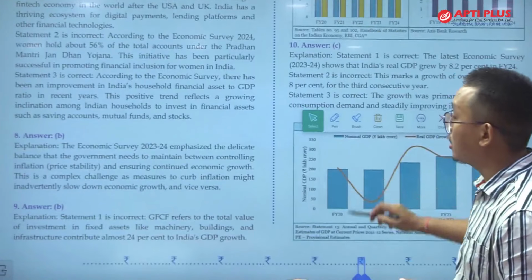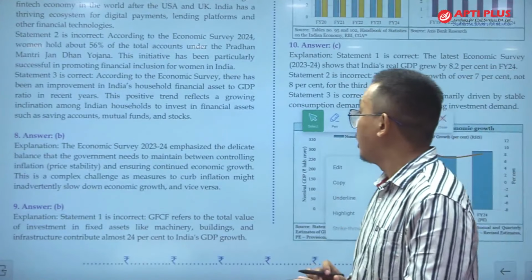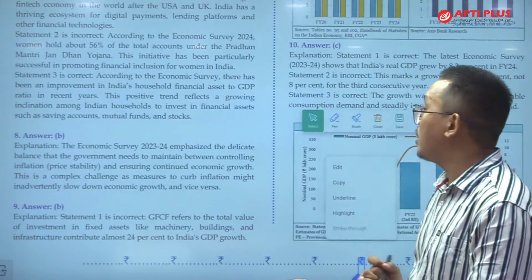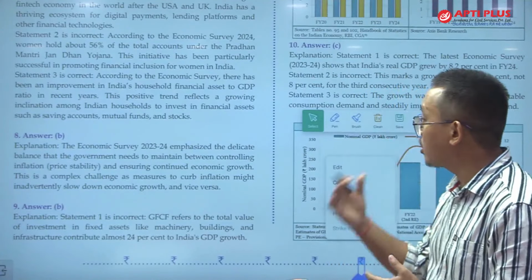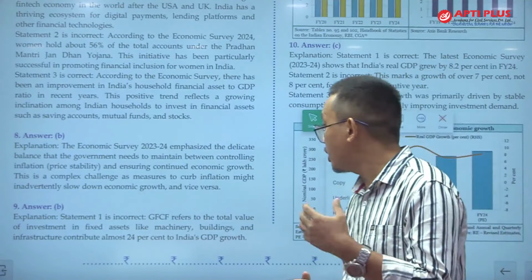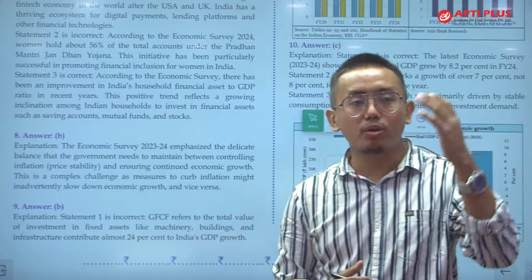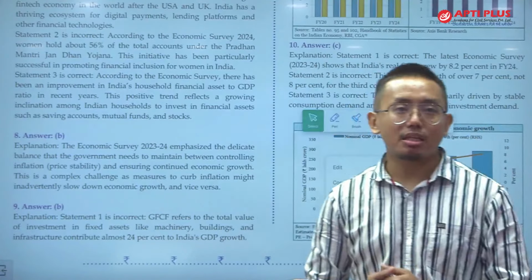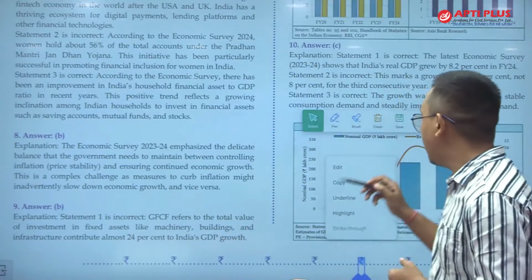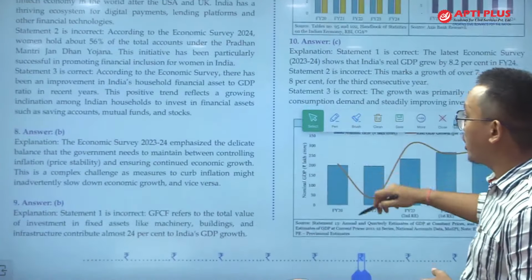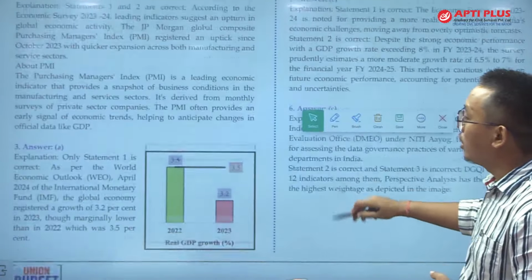is this. The economic survey emphasized the delicate balance the government needs to maintain between controlling inflation and ensuring continued economic growth. There is need to maintain a balance between the economic growth as well as the price stability. So this is an important challenge so far as the management of the inflation is concerned.